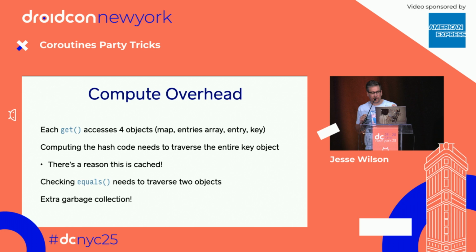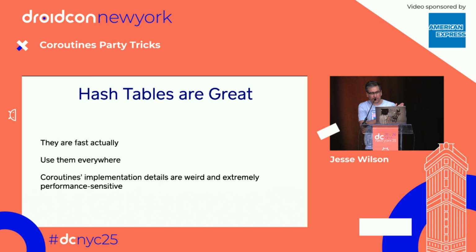And when we compute the hash the very first time, it needs to traverse the entire key object. In this case, my keys were very short strings, but in practice, if you're hashing large objects, it has to do a lot of work. And then there's extra garbage collection happening. Every single hash map we create, every single time you put, you're creating work for the GC to do later.